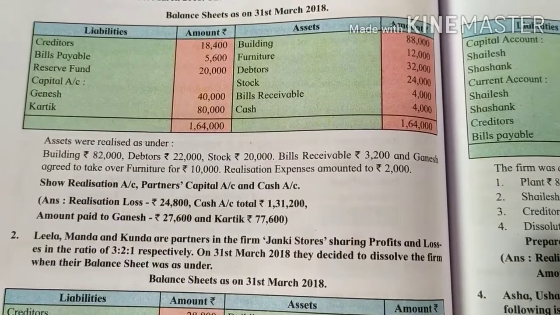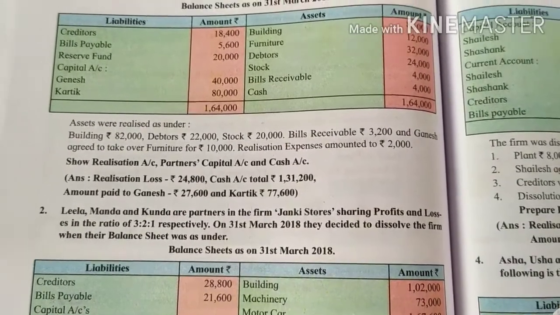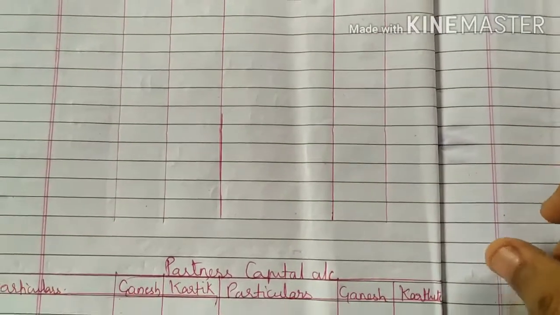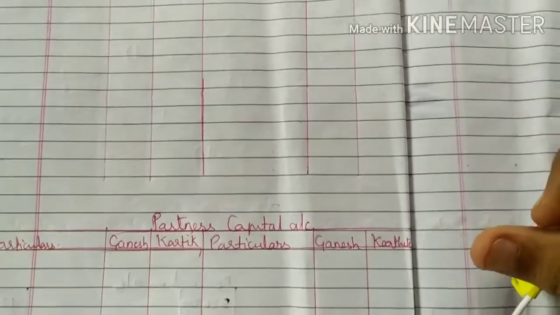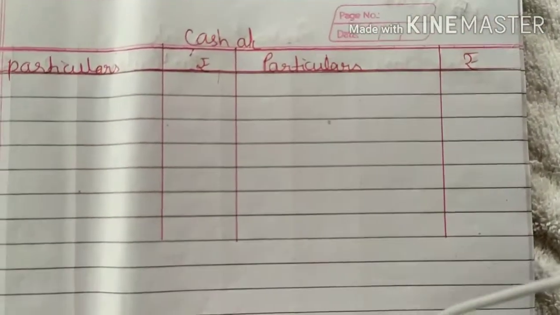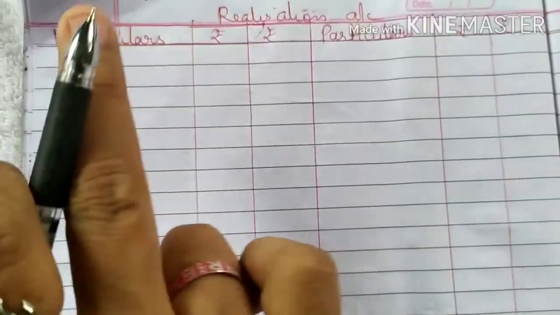So assets are given to you, liabilities are given to you. There is no need of marking anything; we directly start posting. You can see I have made the realization account a little bigger, the partners capital account for 5 to 7 lines, and then the cash account for 5 to 7 lines. Our first step is to transfer all assets to the realization account debit side.